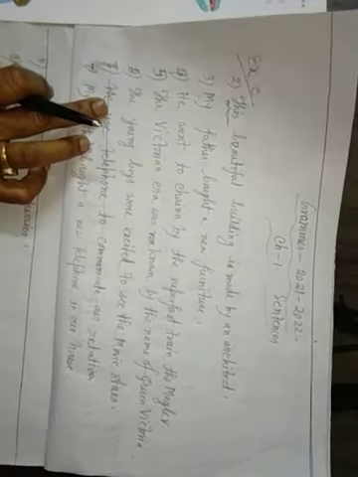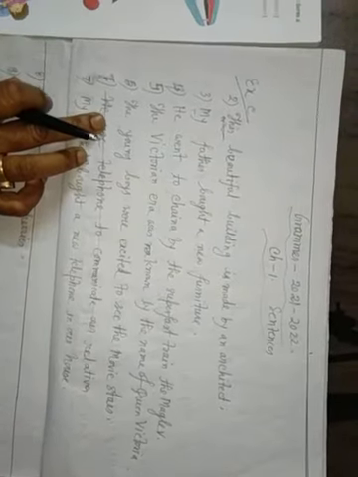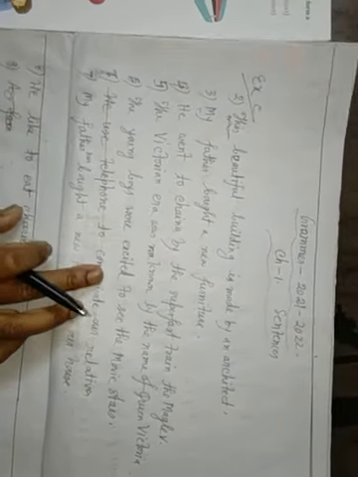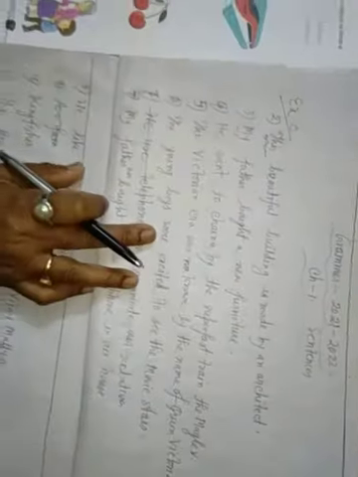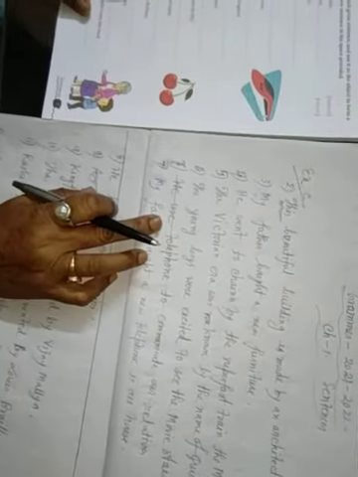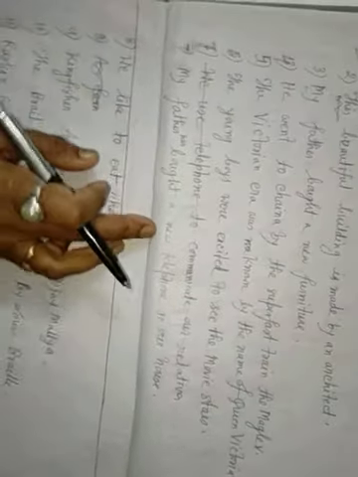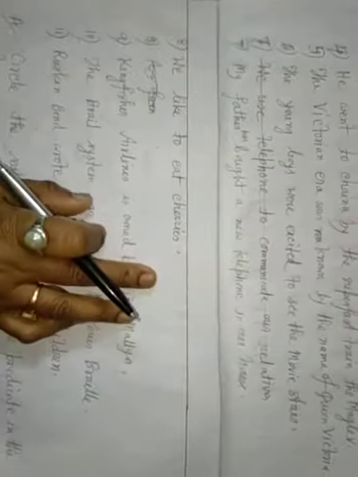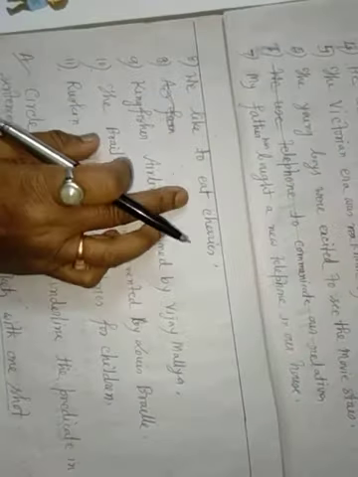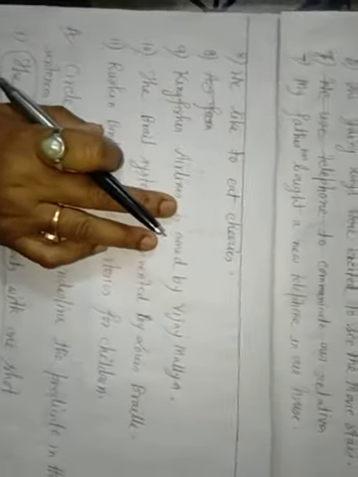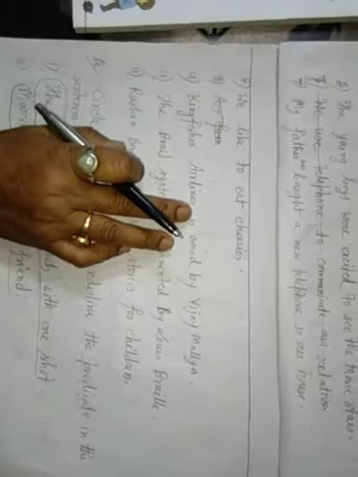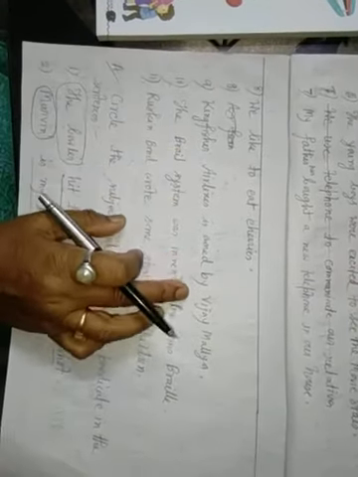Number 6, movie stars entertain audience. Answer: the young boys were excited to see the movie stars. Number 7, our telephone has the internet facility. My father has bought a new telephone in our house. Cherries are sweet and sour in taste. That is, we like to eat cherries. Vijay Mallya owns Kingfisher Airlines. Kingfisher Airlines is owned by Vijay Mallya.